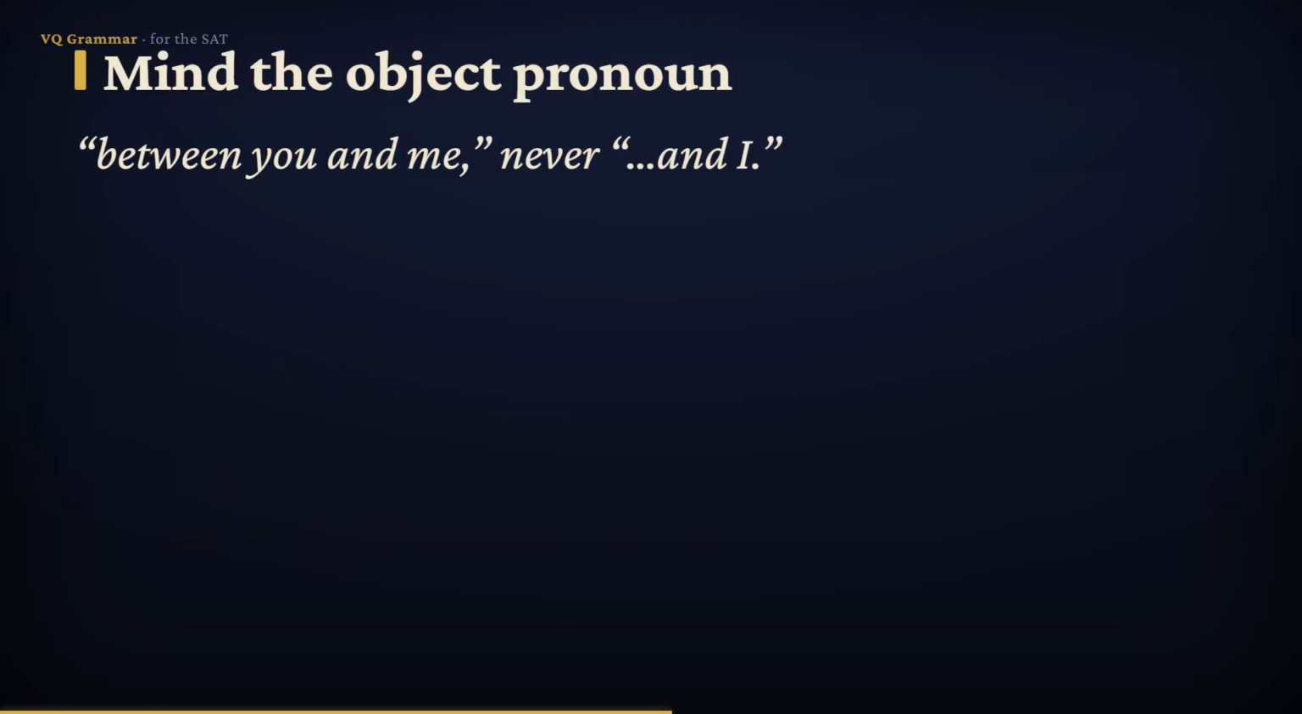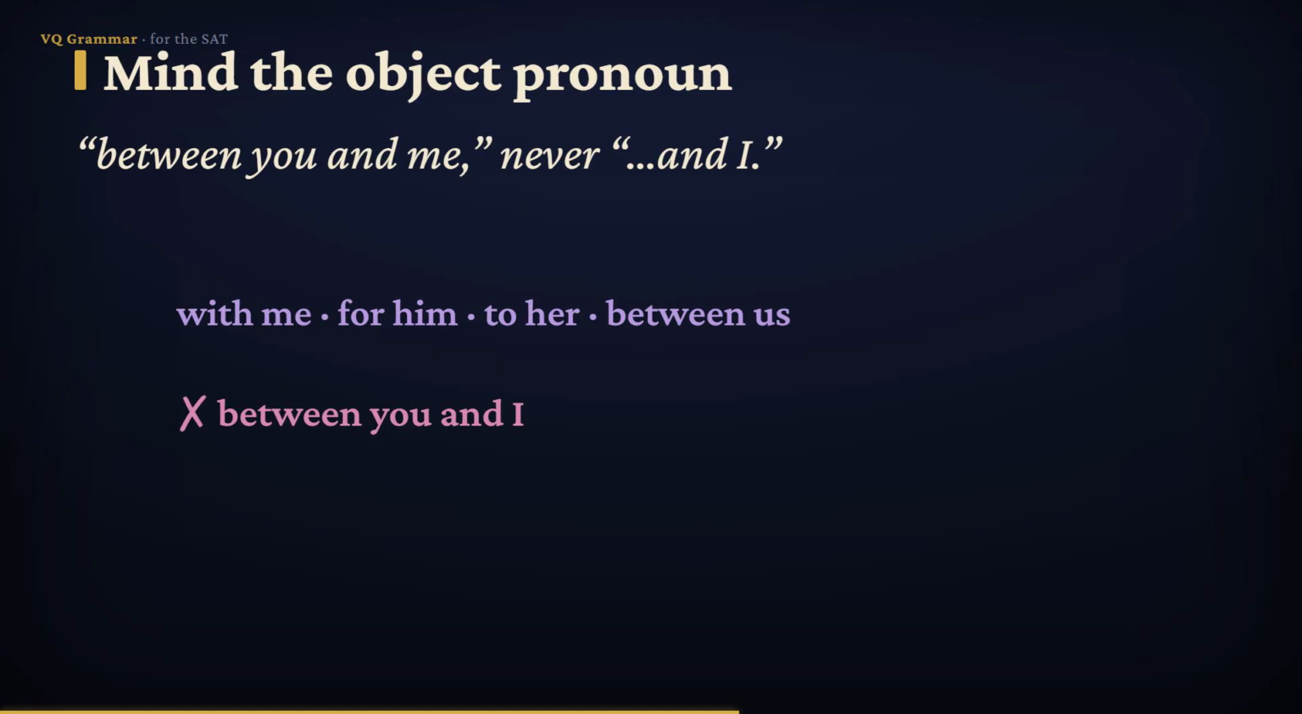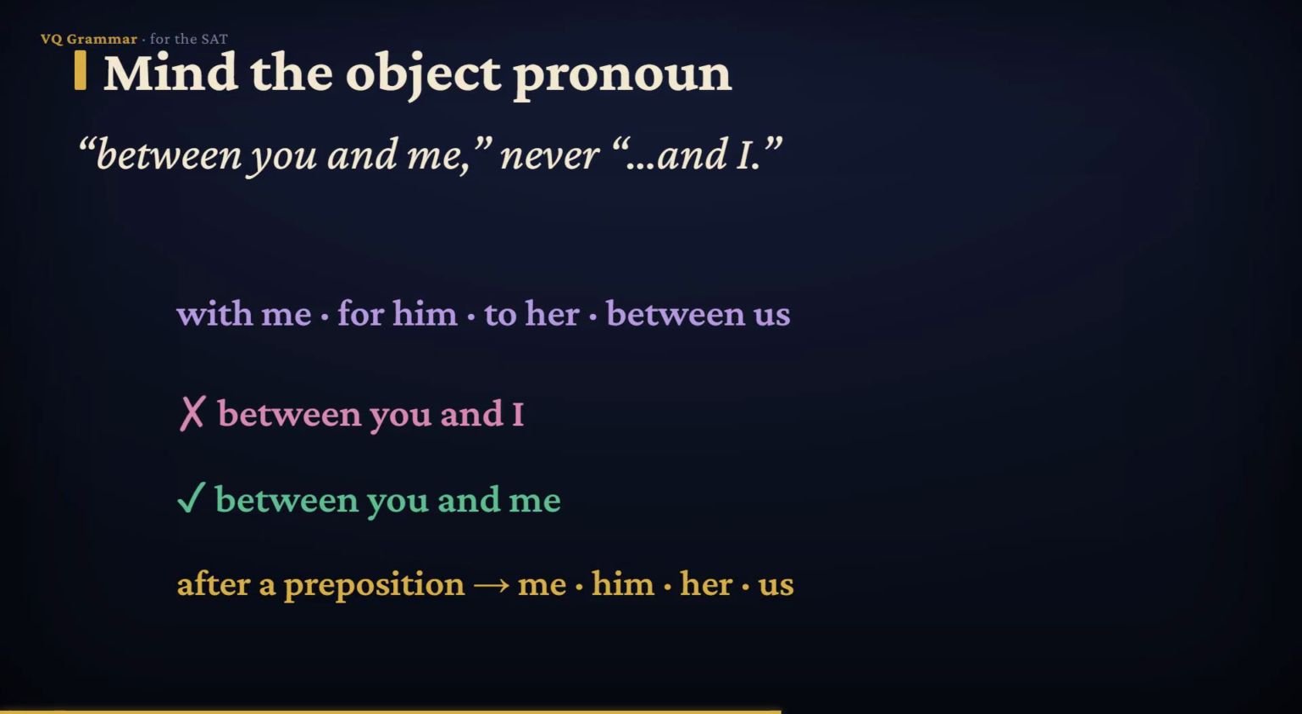Here's a point the SAT loves to test. The object of a preposition must be in the object form. So we say with me, for him, to her, and between us, never with I or for he. The classic mistake shows up with the word between. People say, between you and I, but it should be between you and me, because both you and me are objects of between. So whenever a pronoun follows a preposition, reach for the object form: me, him, her, us, or them.